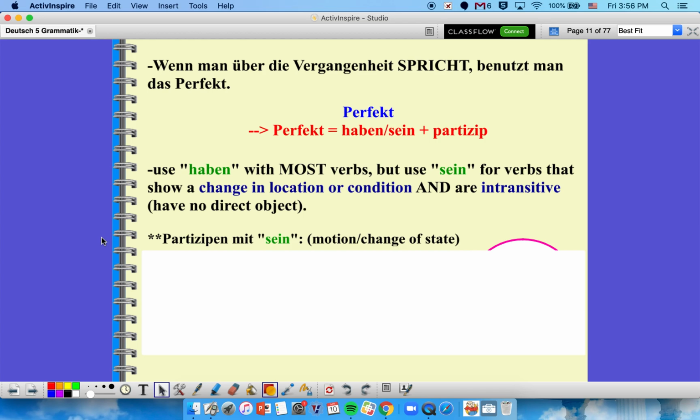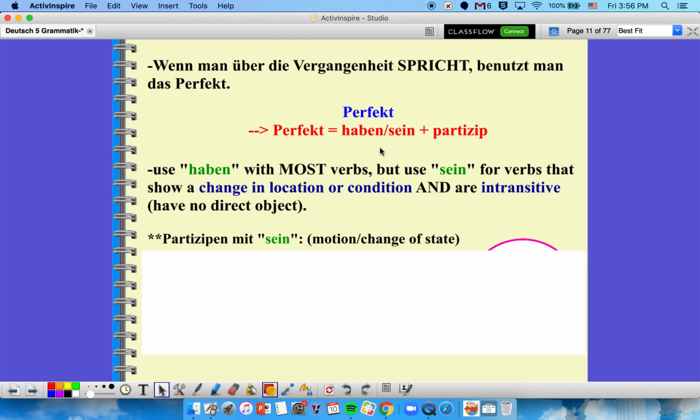So we can say things like, I have seen her, I have been there, I have gone to the store, I have eaten that, I have tried. But we just don't usually say that. We usually just use the simple past. Whereas in German, with pretty much every verb except for haben, sein, and the modals, generally speaking, you're going to use Perfekt. And interestingly enough, haben and sein are the two verbs that are going to be your helping verbs.